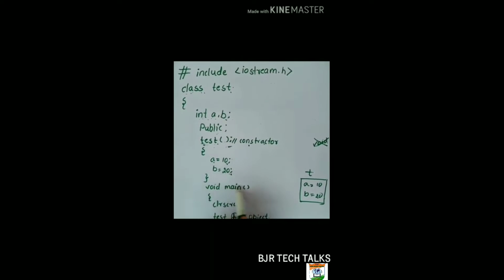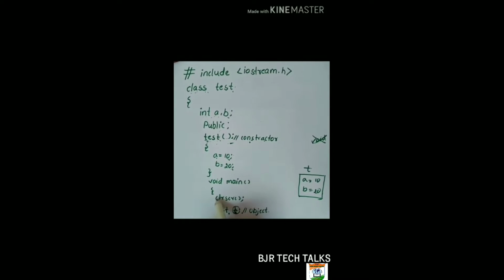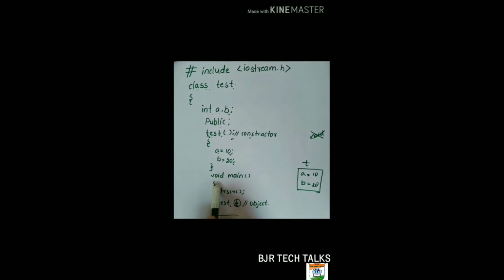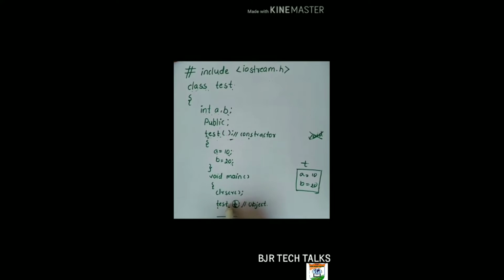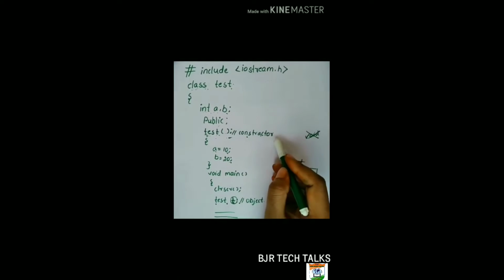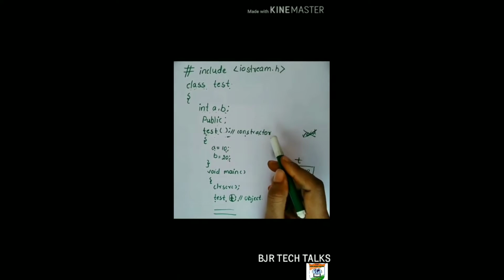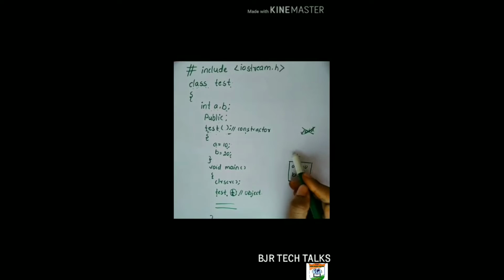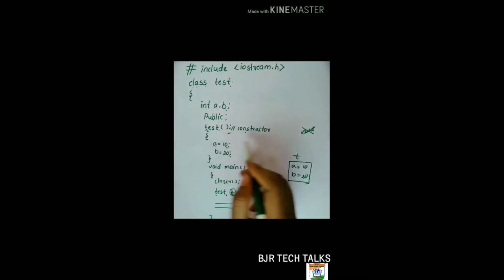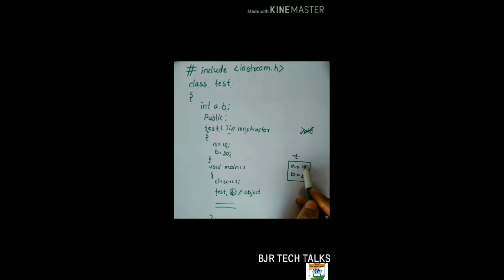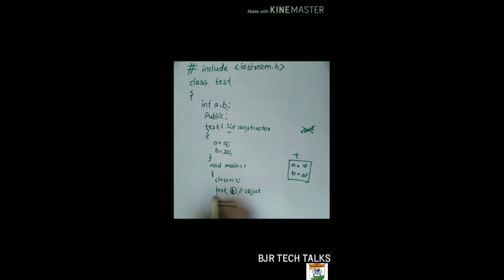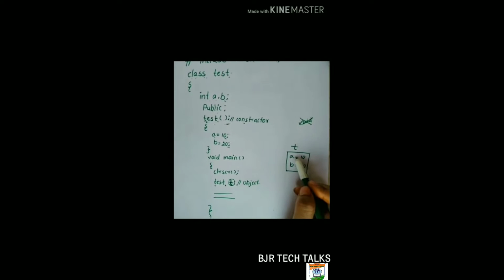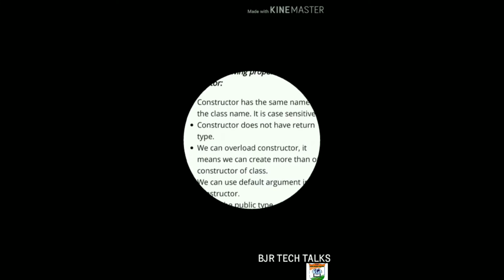So we give void main here, and clrscr, which is used to clear the output screen. And we are creating the object t by using the class name. When the object t is created, then the constructor is automatically invoked and it automatically calls the a and b values. So the object t is created and the a and b values are directly initialized here. So a is equal to 10, b is equal to 20, and the sum of the program will execute, and here the values of a and b are initialized.